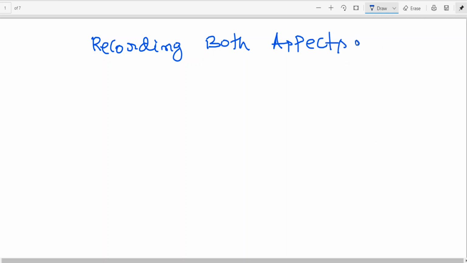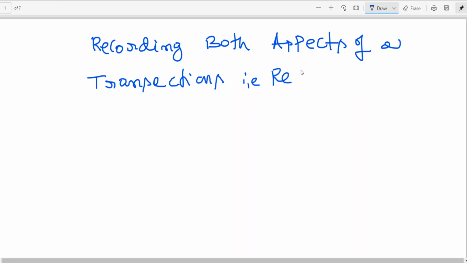Now today's class is in continuation of that. Recording of both aspects of a transaction, that is receiving or receiver.